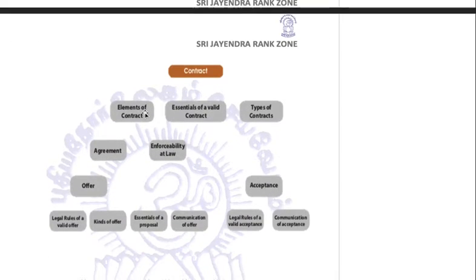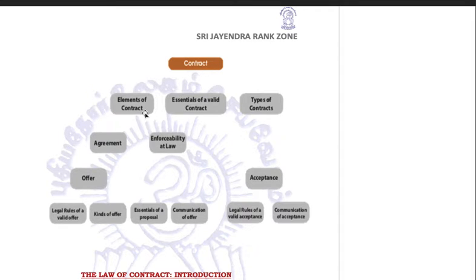So now in this chapter we are going to understand about contract and the basics of contract. What are the elements of a contract, and what are the essentials of a valid contract, then how many types of contracts are there. We'll understand what is an agreement, how contract is enforced at the law, what is offer, what is acceptance, and all the essentials, communication of offer, essentials of proposal, kinds of offer, legal rules of a valid offer, legal rules for valid acceptance, communication of acceptance. Okay, we are going to understand about this.